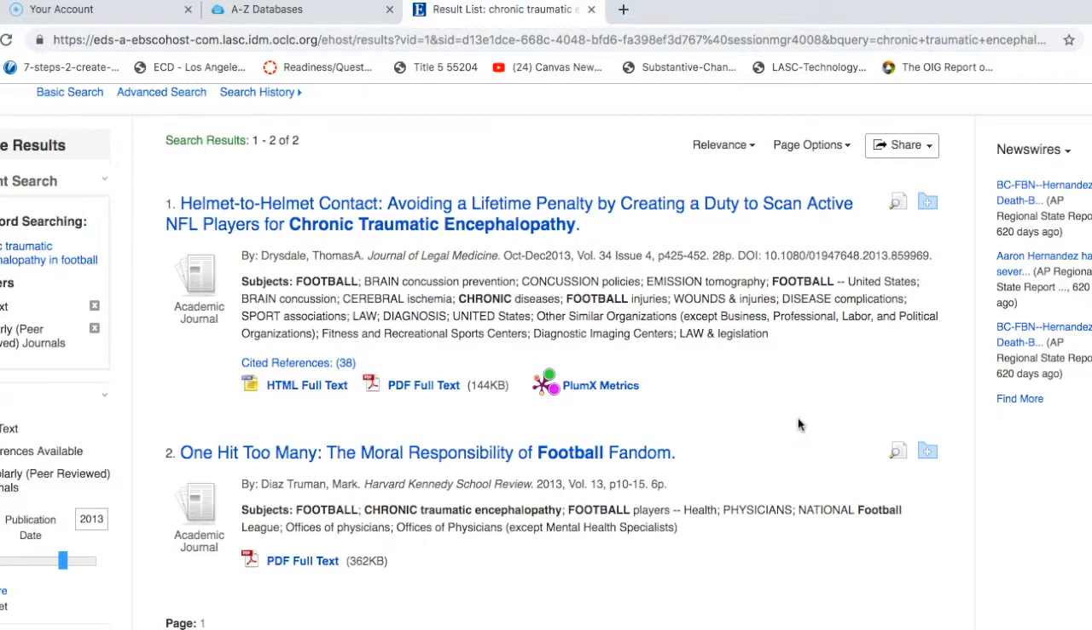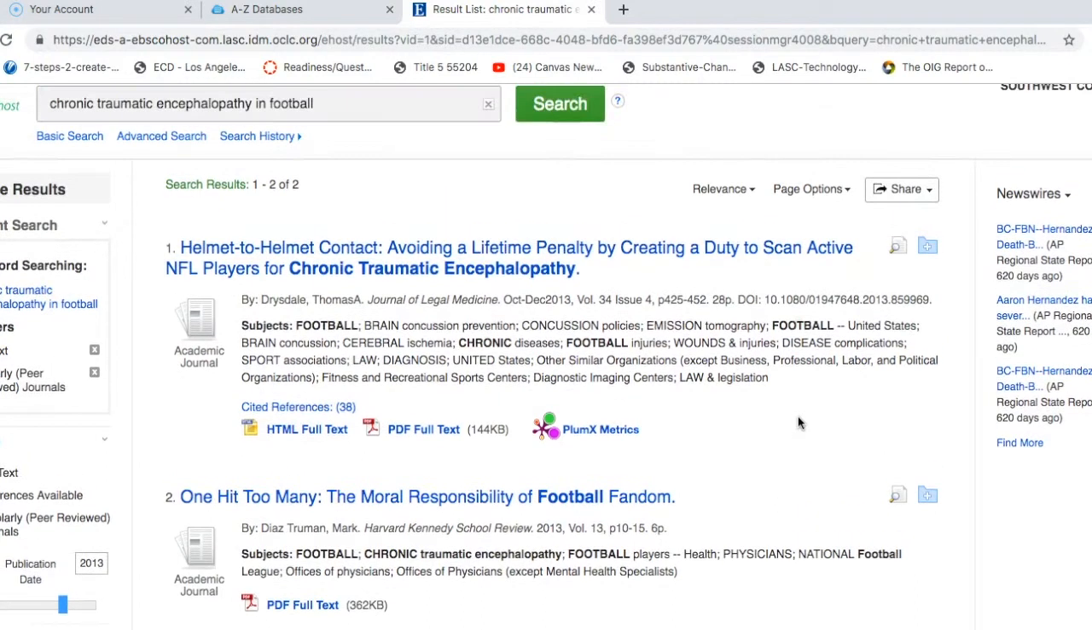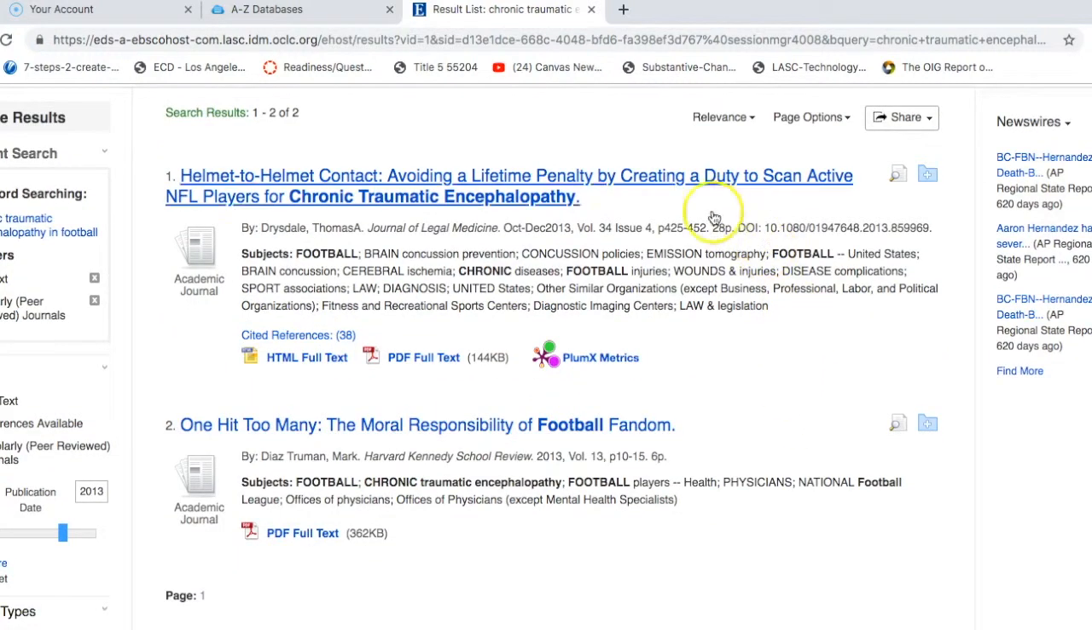A couple other things you want to be looking at before you even click on any sources is things like the date. So this is from 2013, and actually the second result is also from 2013. Those are fairly recent. I probably would try and find even more recent. We usually try to find within the last 5 years, especially in a topic where it's something related to science, where there are new advancements all the time.